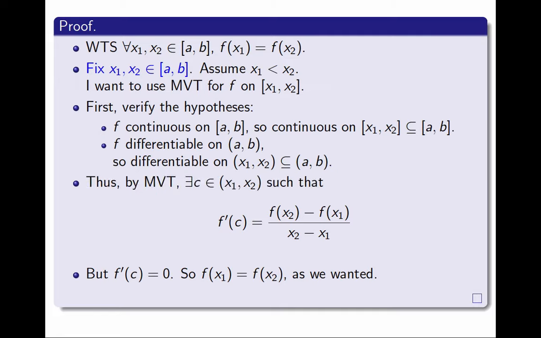I'm going to change the next line too, and I'm going to say by the mean value theorem, there exists a value of c such that blah blah blah, and from there continue the proof. And that's it. This is now a complete rigorous proof of the theorem.